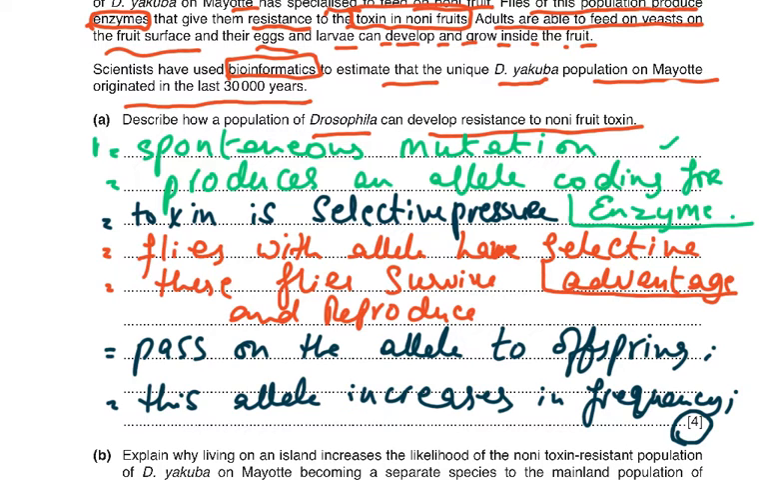Then produces an allele coding for that enzyme, which we just talked about in the question. Now the toxin is the selective pressure. Then flies with allele have selective advantage. A very typical biological English, you need to remember this. These flies survive and reproduce, pass on this advantageous allele to the offspring, and this allele increases in frequency. So there were a number of mark scheme points, and if you gave me any 4 of these, you'd probably get your 4 out of 4.